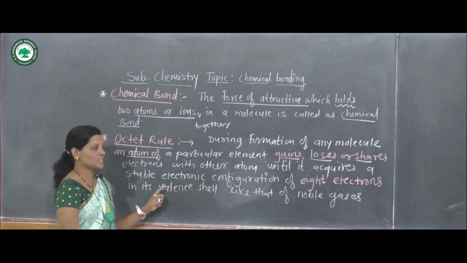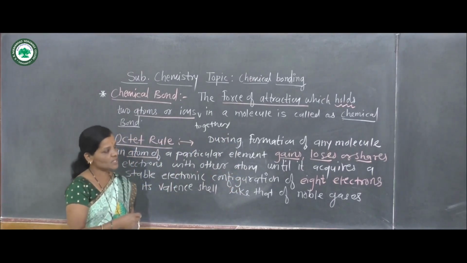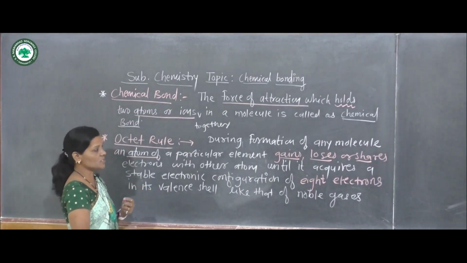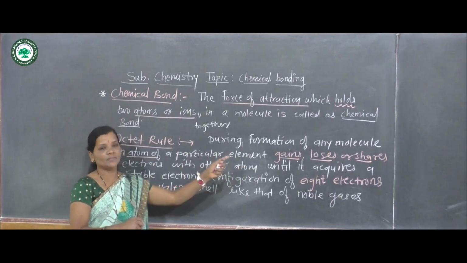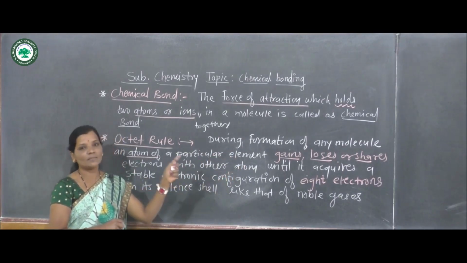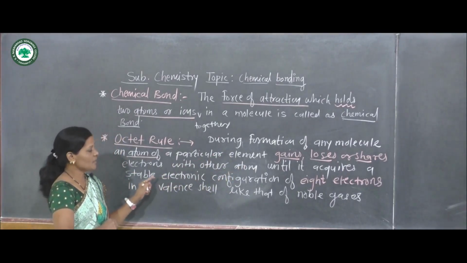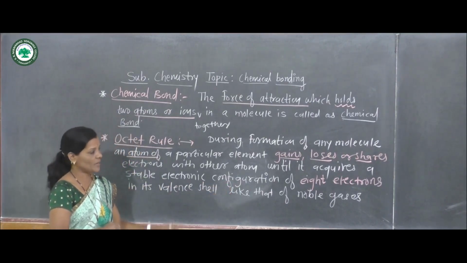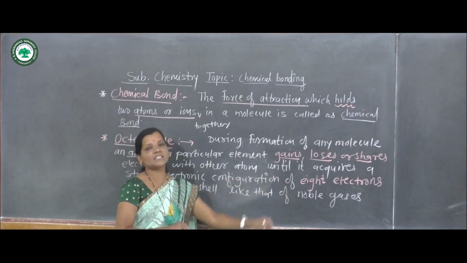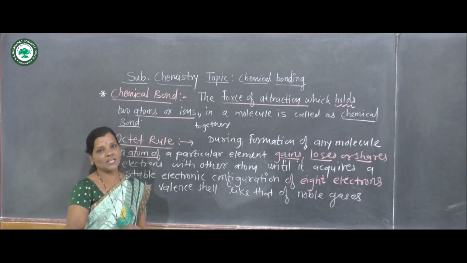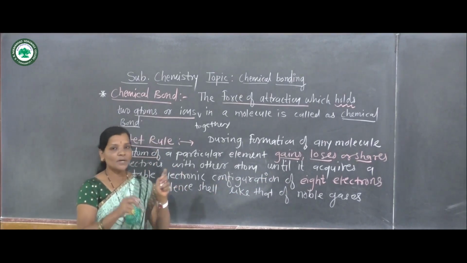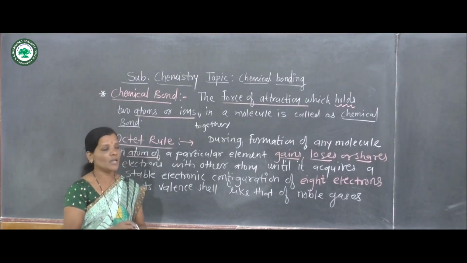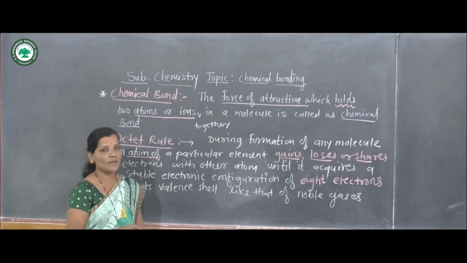And how many electrons that atom has to gain, lose, or share depends upon its valence shell electronic configuration. When that particular atom gets 8 electrons in its valence shell, then the particular bond is formed between two atoms in a molecule, and this is nothing but octet rule.